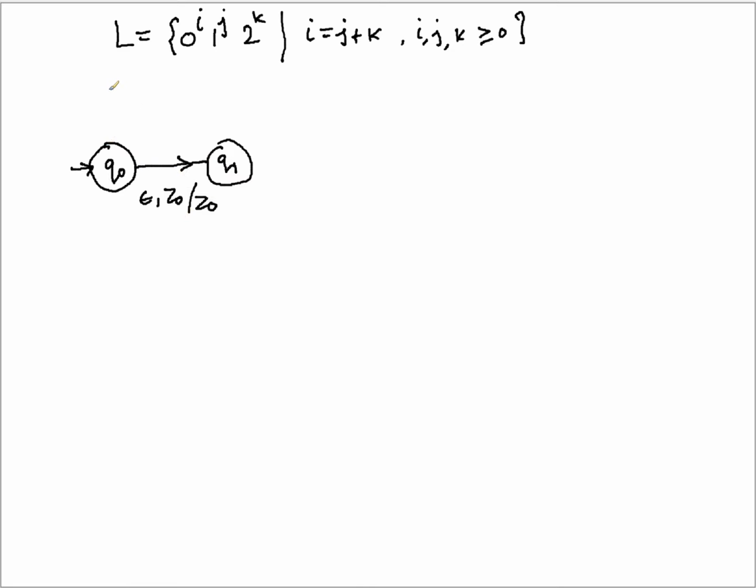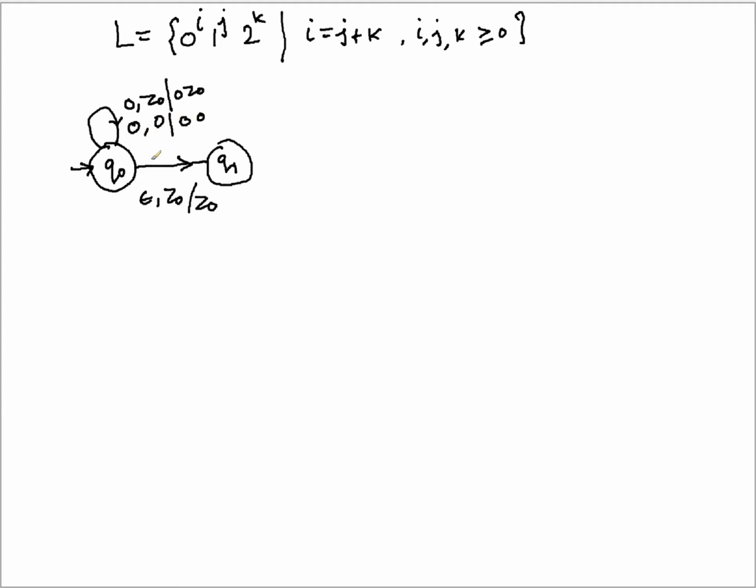This is like transiting, while there is a possibility that you are scanning the zeros. So you are just receiving zeros so far. For the first 0, you will have the transition that you got a 0 and initially there was nothing on the stack. So this is the first time you are getting it, so it's 0 z0. And the other case is if you have a 0 and a 0 is already on the stack, for the second, third and upcoming 0, so it will be 0 0. So these two transitions will take care of that part.